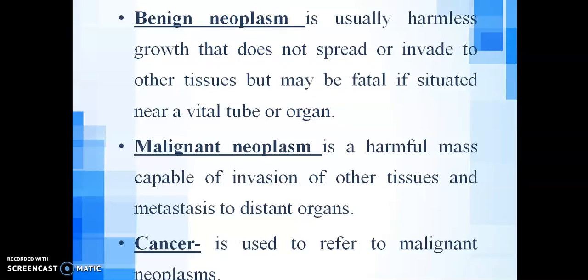Next is malignant neoplasm. Malignant neoplasms are harmful masses capable of invasion to other tissues. It can lead to metastasis, spreading of cancer from one place to another place, metastasis. So ultimately, cancer is termed as malignant neoplasm.